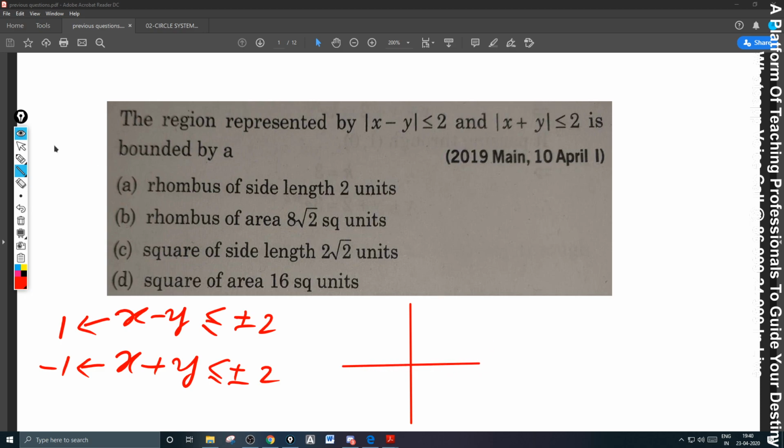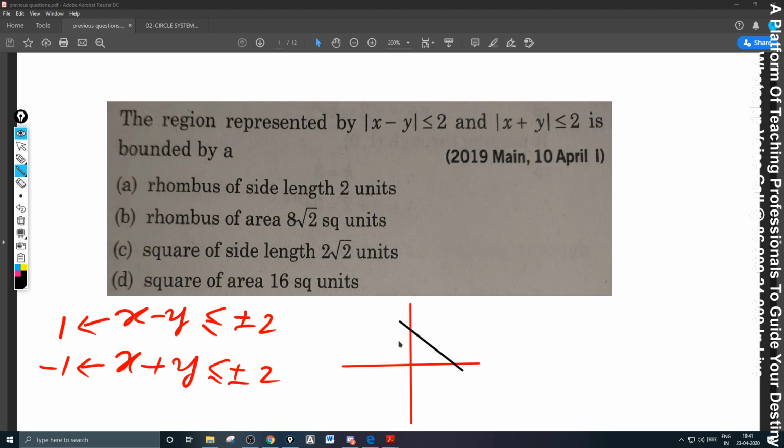This is the x-axis, and I have taken the y-axis. I am changing the color of the lines. This is one line, and I am taking the line whose intercept is 2, because the x-intercept is 2 and the y-intercept is also 2. One line will be like this.